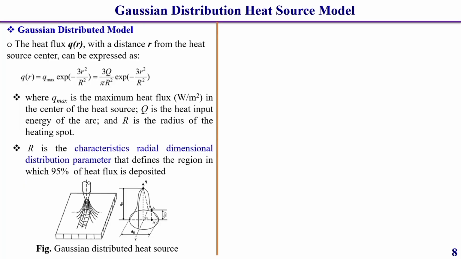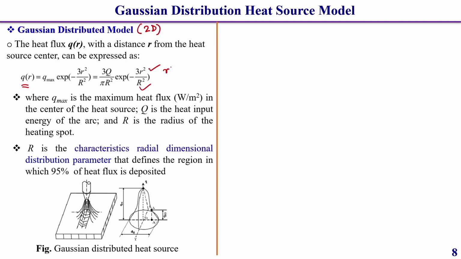Now, we have covered the double ellipsoidal heat source model and the semi ellipsoidal heat source model. Now, I am going to discuss the Gaussian distribution of heat source model. This Gaussian distribution heat source model is generally a two dimensional heat source model. This heat source equation can be written as q of r, which is equal to 3q by pi R square, e to the power minus 3 r square divided by this capital R square.